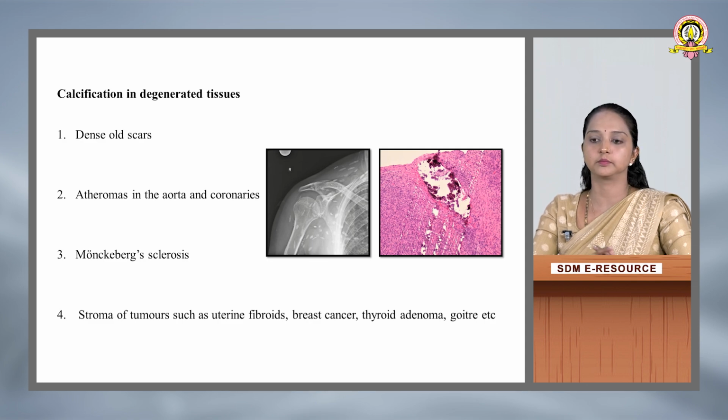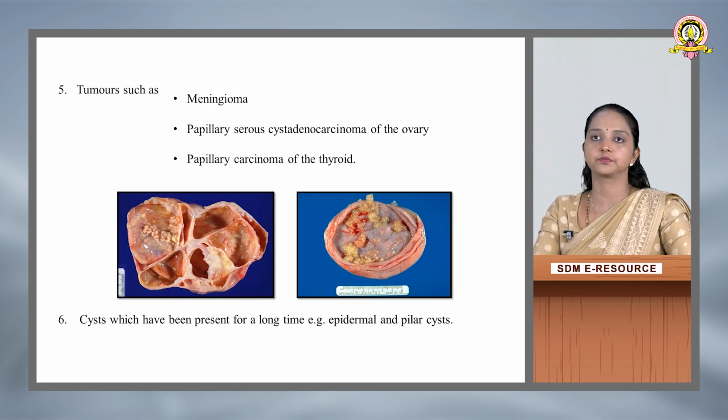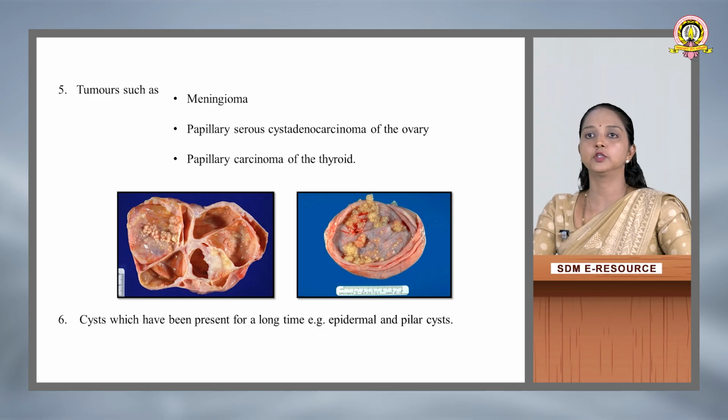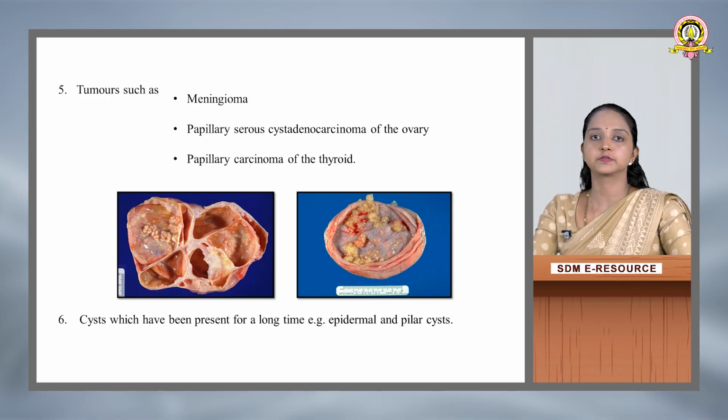These are a few of the examples for dystrophic calcification in degenerated tissue. And tumors such as meningioma, papillary serous cystadenocarcinoma of the ovary, then papillary carcinoma of the thyroid, then cysts which have been present for a longer time, for example epidermal and pilar cysts, are examples of dystrophic calcification in degenerated tissue.